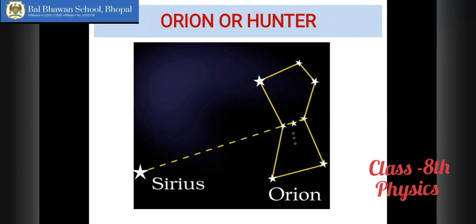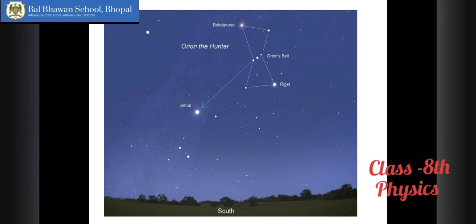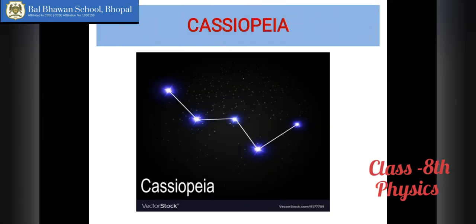So, this whole constellation is formed by numerous stars, and some are very, very bright. Okay, Rigel and Betelgeuse are also a part of this constellation. You can see in this picture, it looks like this. Okay. Then the fourth constellation is a very small one consisting of only 5 bright stars. It looks like a distorted W, which is not in the proper shape, or an inverted M. It can also be seen in the southern sky during the winter months.